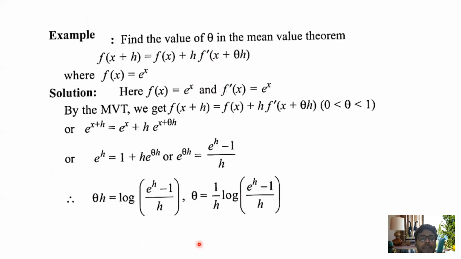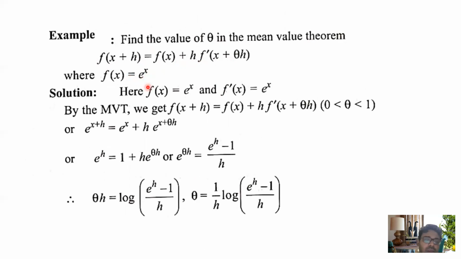Now try to understand another example, the last two consecutive examples based on f(x). f(x) defined in 0 comma x, that is one form of Lagrange mean value theorem. Now try to understand another form of Lagrange mean value theorem. Find the value of theta in the mean value theorem f(x plus h) equals f(x) plus h f dash(x plus theta h), where f(x) equals e to the power x.